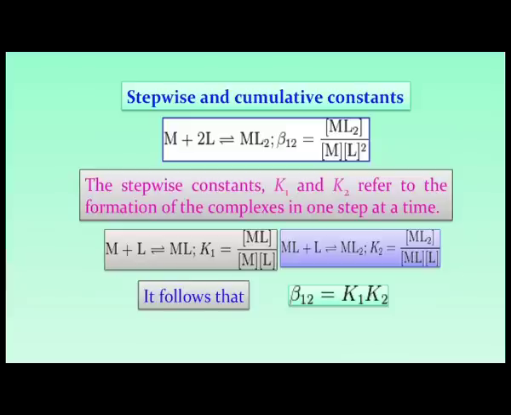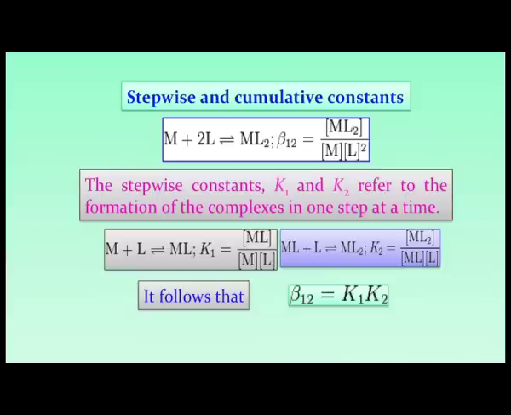So, that basically gives us some idea of how we talk about this beta 1 2 as K1 and K2, and that gives us the situation where beta 1 2 is nothing but K1 times K2. So, if in a stepwise manner we go up to K6, we can have K1, K2, K3, K4, K5 and K6 for this particular equilibrium process.